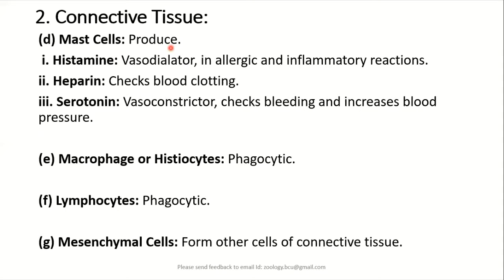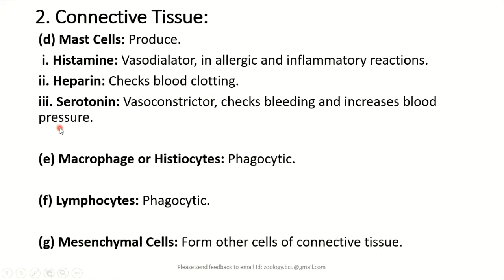They produce histamine, which acts as a vasodilator in the allergic and inflammatory reactions. Mast cells also secrete heparin, which prevents intravascular coagulation of blood.